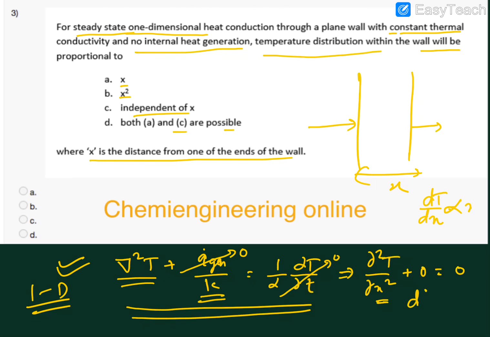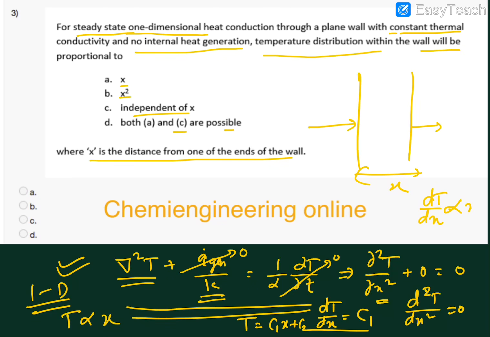If you take d square T over dx square equal to 0 and integrate both sides, integrating this will give dT over dx, and this will become a constant value. You can integrate it once more, so this will become temperature T equals C1x plus C2. So you can see temperature is directly proportional to x.